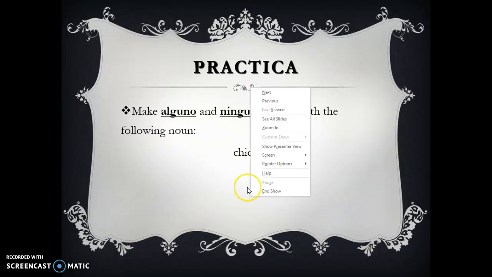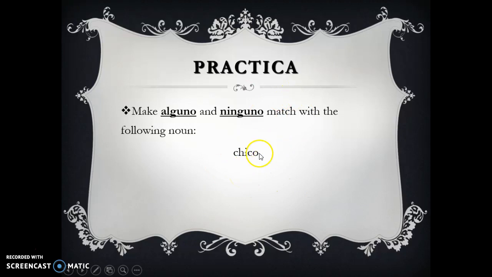Since chico is a masculine singular noun, how are we going to put alguno and ninguno in front of it? If you answered algún chico, you are correct, because this is a masculine singular noun, so we have to use algún. Same with ningún. Algún, ningún.